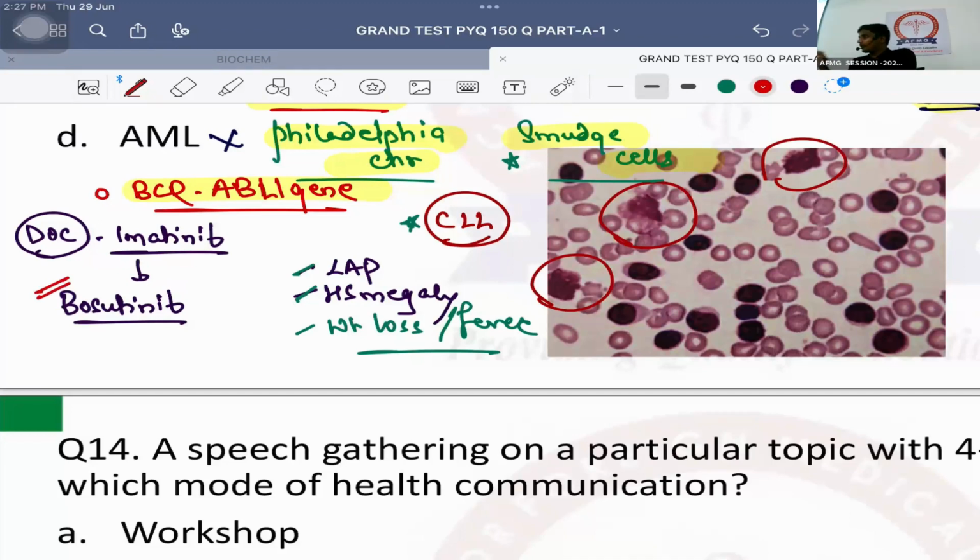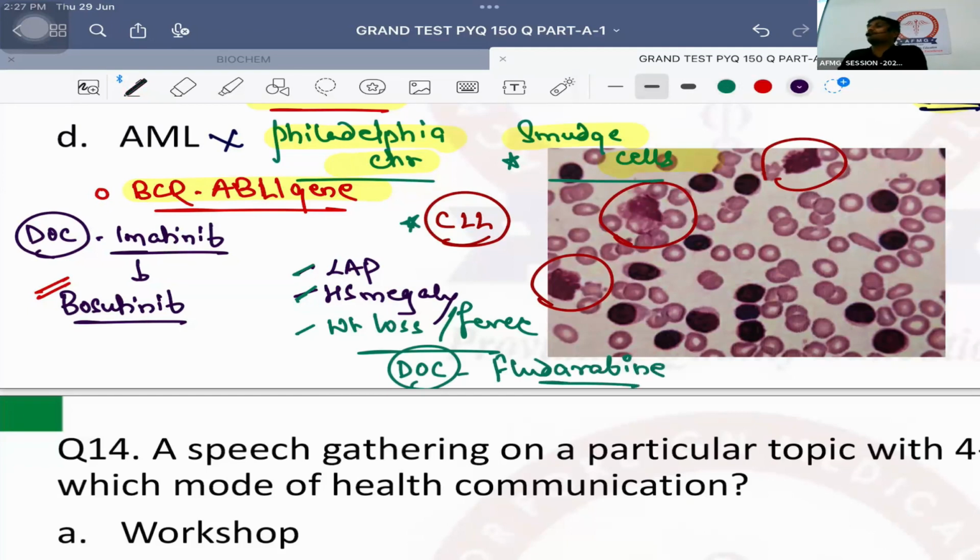All tinib group of drugs are tyrosine kinase inhibitors. This was a previous year question. याद रख लो अच्छे से, ठीक है? CLL के लिए drug of choice, anybody? What is the drug of choice? Very good, बोलो. It is fludarabine. Okay, it is fludarabine usually.